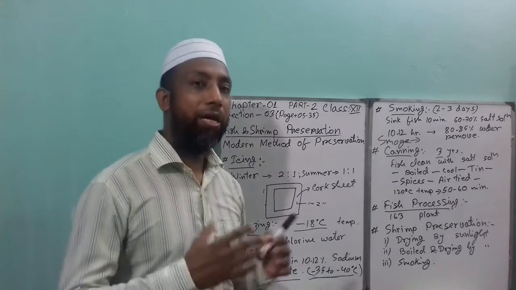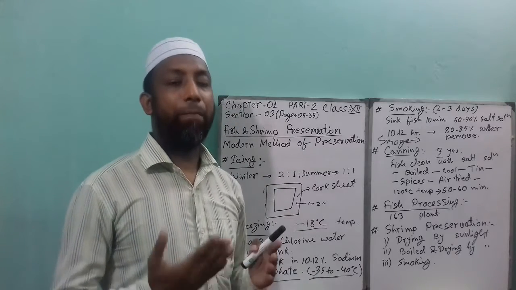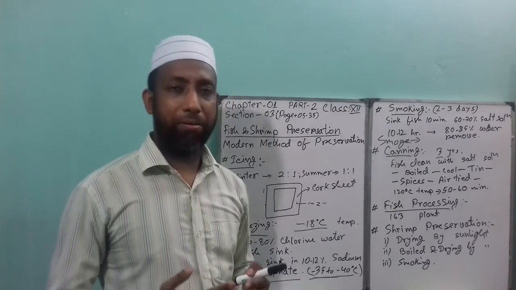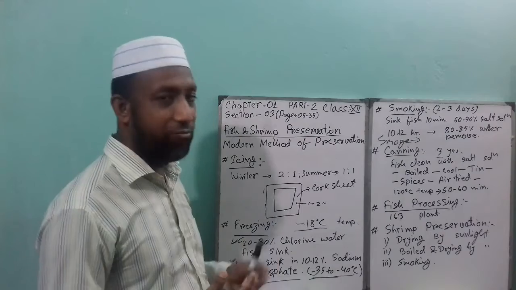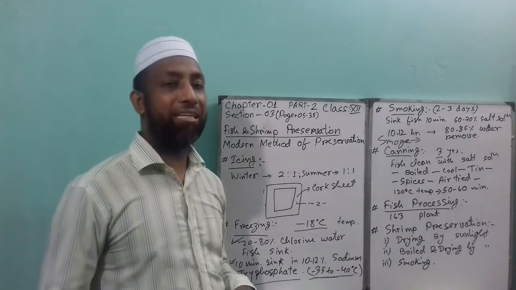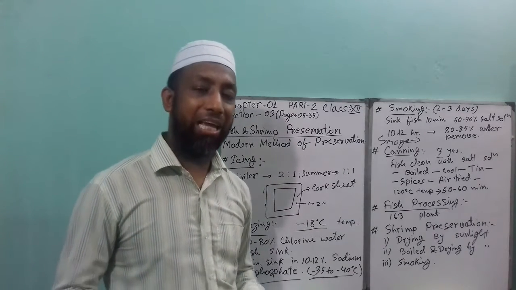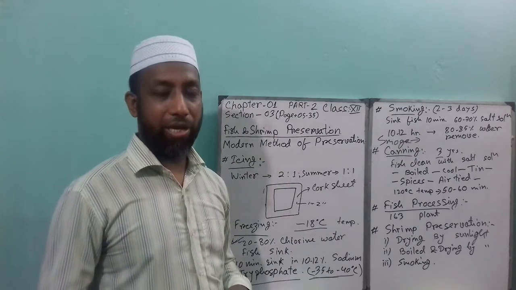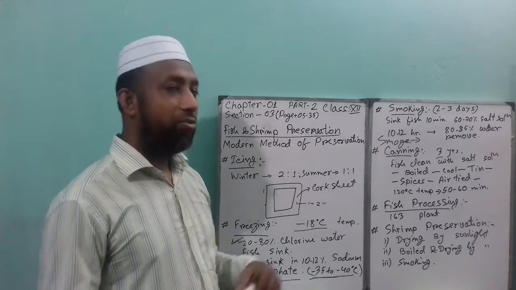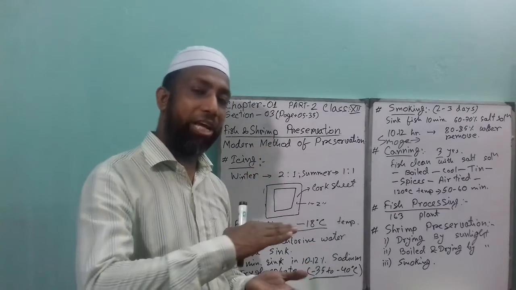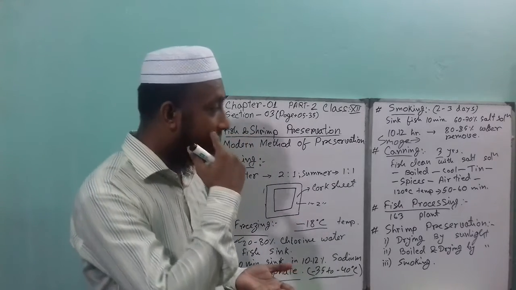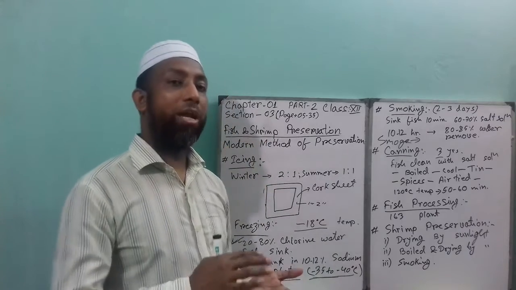The tin might be an aluminium tin, or any type of plastic container, or maybe a glass bottle, everything, and then put the fish inside the tin, and put all types of spices which you like. That means chili, garlic, ginger, or that type of spices, cardamom, cinnamon, whatever you like. Then fill up that container or tin, but on the top portion of the tin you have to leave blank.